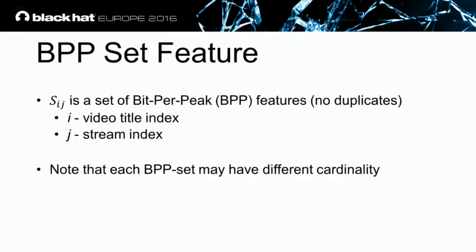I want to explain what the bit per peak set features are that I discussed earlier. Let's define Sij as a set of bit per peak without any duplication. This is the set extracted for each vector, where i is the video title index and j is the stream index. If we have 90 download copies, j will be 1 through 90.